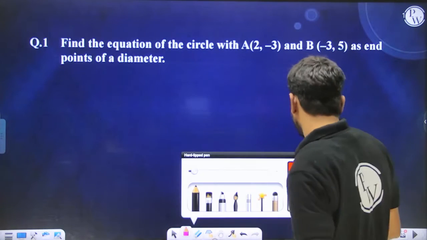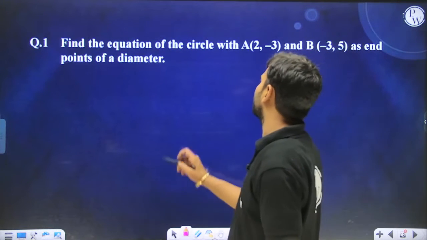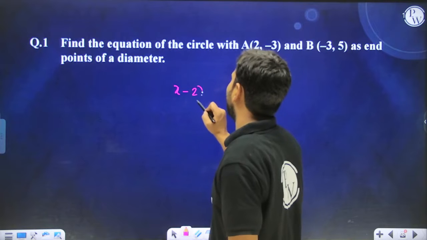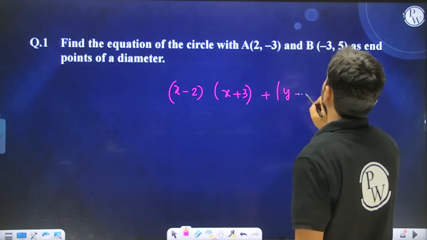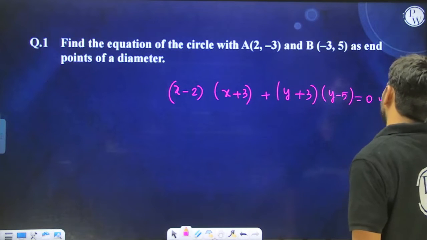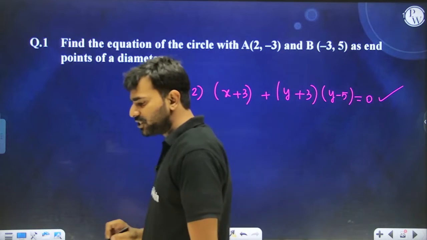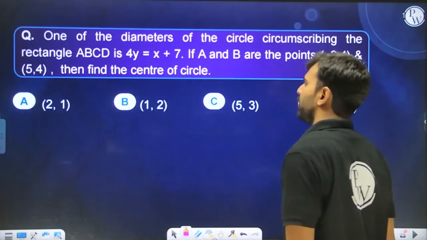So let's take this question up and try to solve this one. Find the equation of the circle with this and this as the endpoints of the diameter. So we can write it down comfortably: x minus 2 times x plus 3, plus y plus 3 times y minus 5, equal to 0. Yes or no? Is anyone having any confusion in this? Feel free to reach out to me. I don't think there has to be any confusion at all. All right, moving on to the next thing.